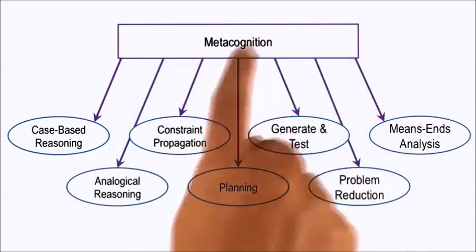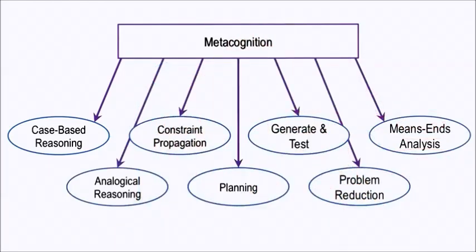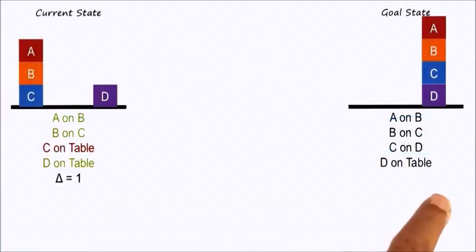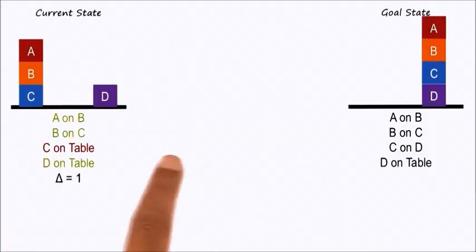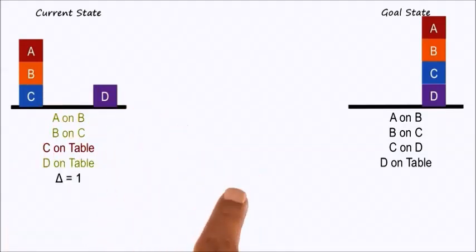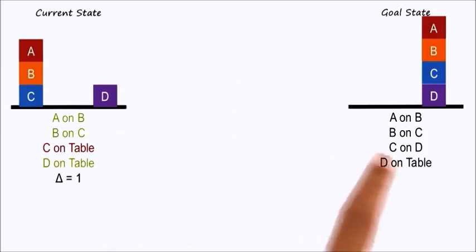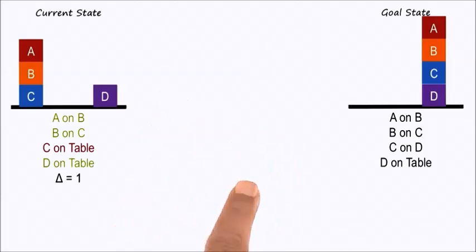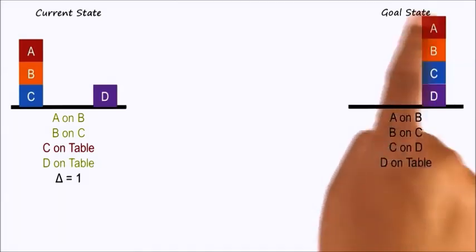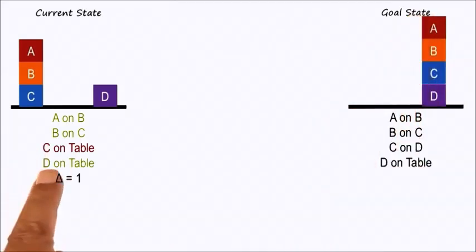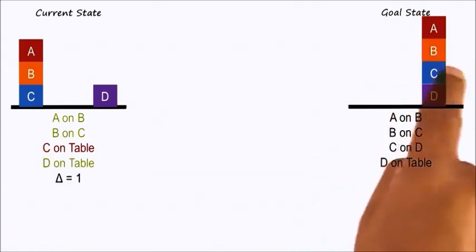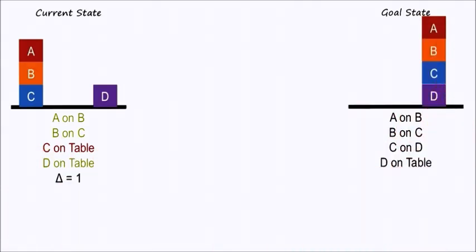We have come across the use of metacognition for strategy integration earlier. In this blocks microworld, we saw how means-ends analysis can reach a cul-de-sac. When the cul-de-sac happens, metacognition may set up a new reasoning goal and select a strategy of problem reduction for resolving the cul-de-sac. When problem reduction then sets up 4 independent goals, we may revert back to means-ends analysis to achieve each goal independently. In this particular case, we have integrated means-ends analysis and problem reduction, and the reasoning has shifted between these two strategies in a seamless way.